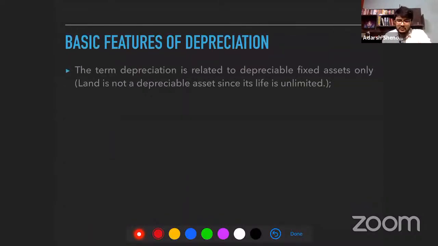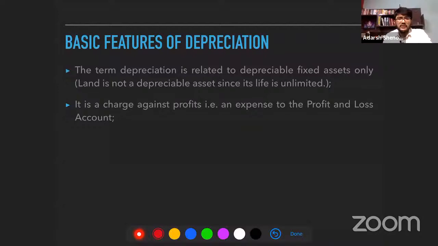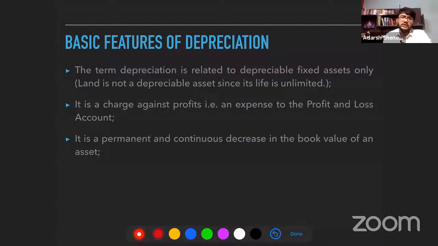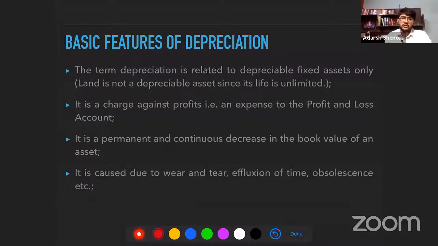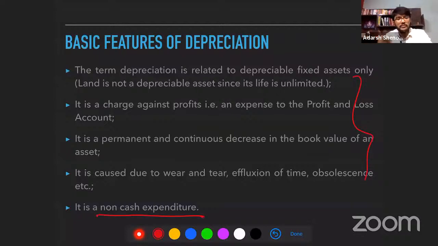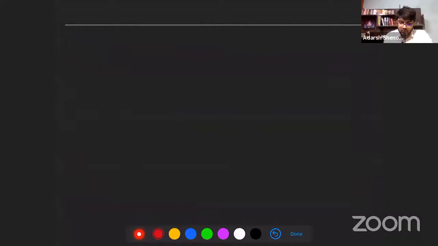Features of depreciation: we know that it is a charge against profits, it is a reduction in value of the asset, it is a permanent and continuous decrease in the book value of the asset, it is caused because of wear and tear, effluxion of time, obsolescence, etc. It is a non-cash expenditure. We have discussed all these points. You're not actually paying any money towards depreciation every year. You have already paid it for the asset. You're just writing it off. It's a non-cash expenditure, but it is an expenditure.